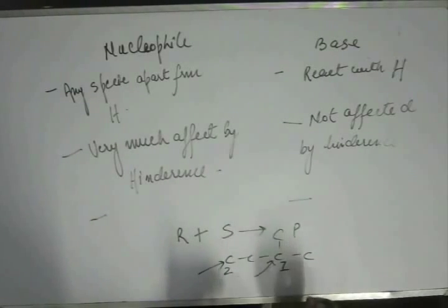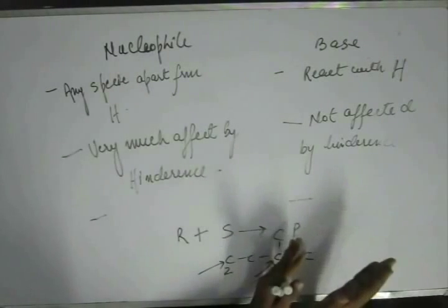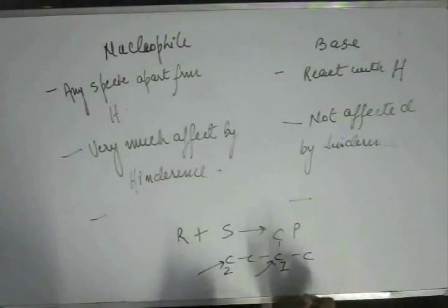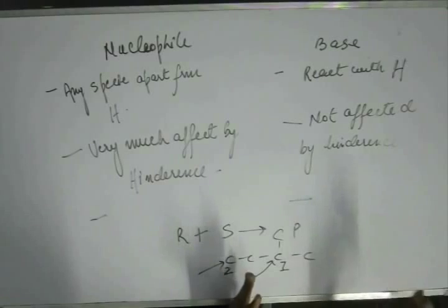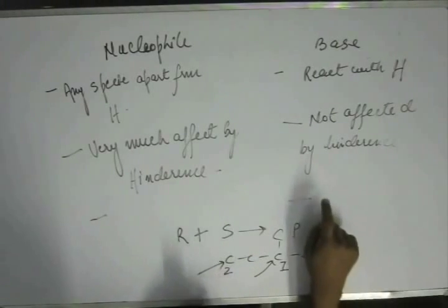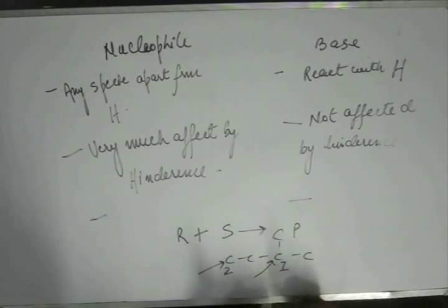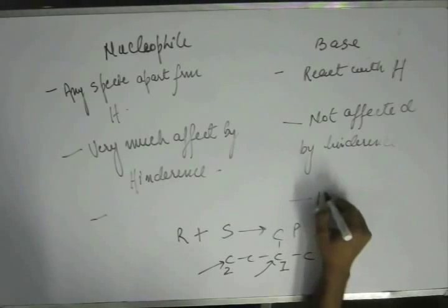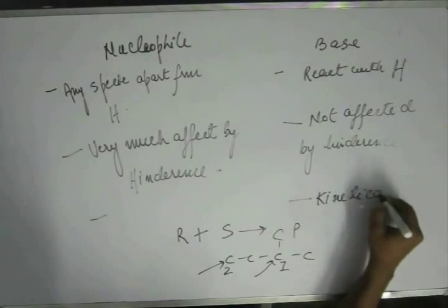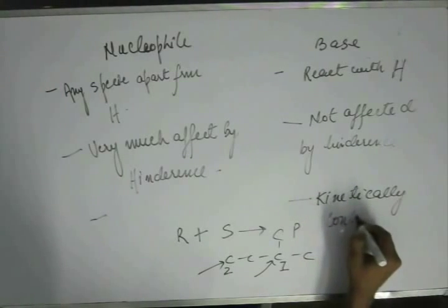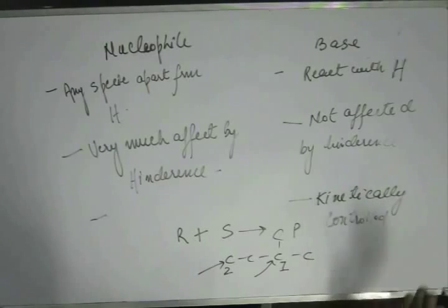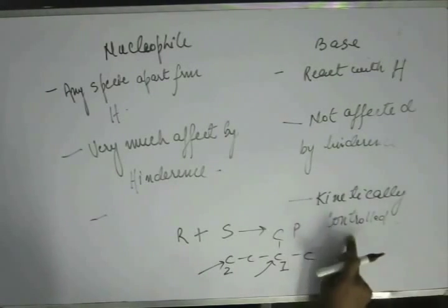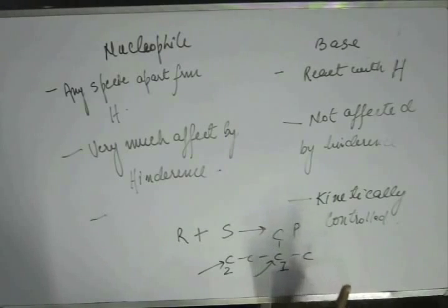That means we will not look at the stability of the product. The product which is most stable will not be the major product. The product which is fastest formed will be the major product, even though it may not be the most stable. Now we will discuss this once we solve problems. Things will become more clear, but for now, the reaction of base will be kinetically controlled. For that matter, the reaction of any unstable species will be kinetically controlled. They have to get rid of their charges; they have to become stable fastest.